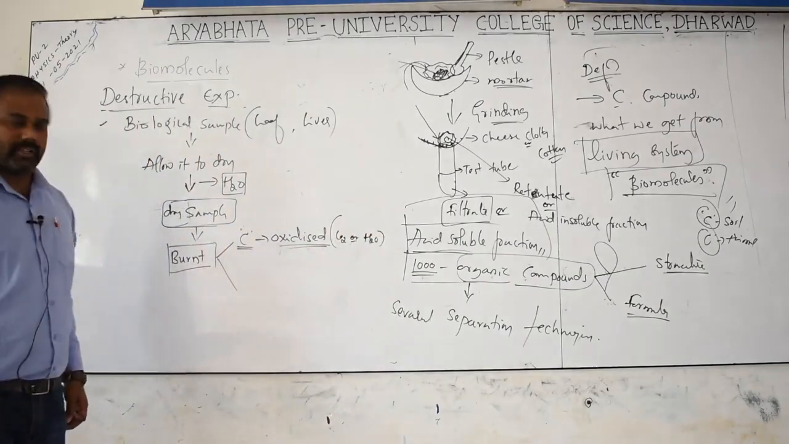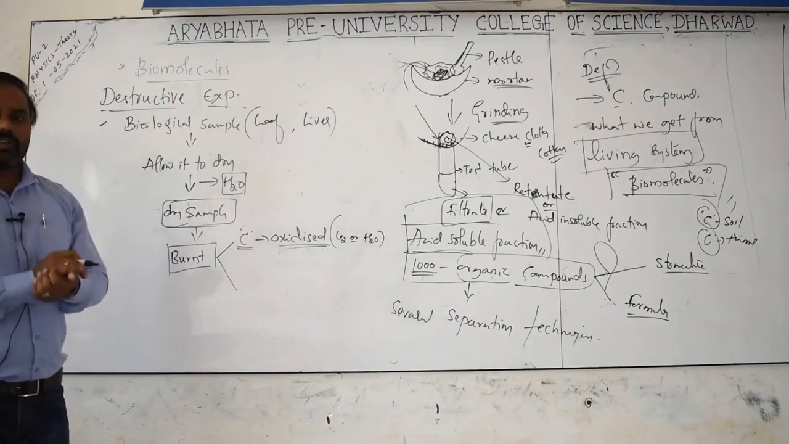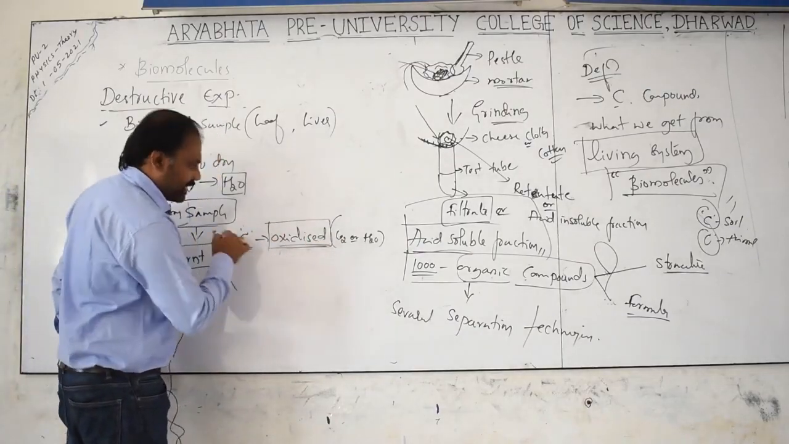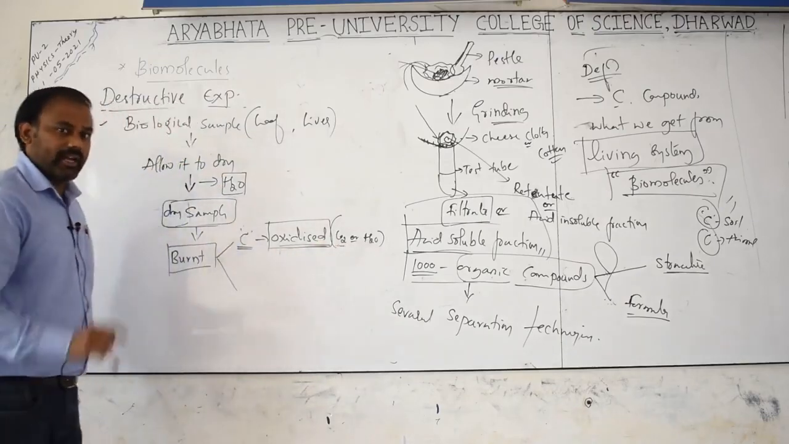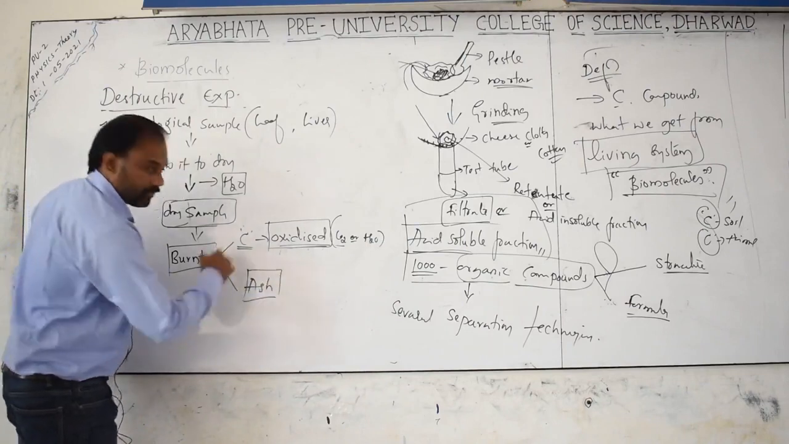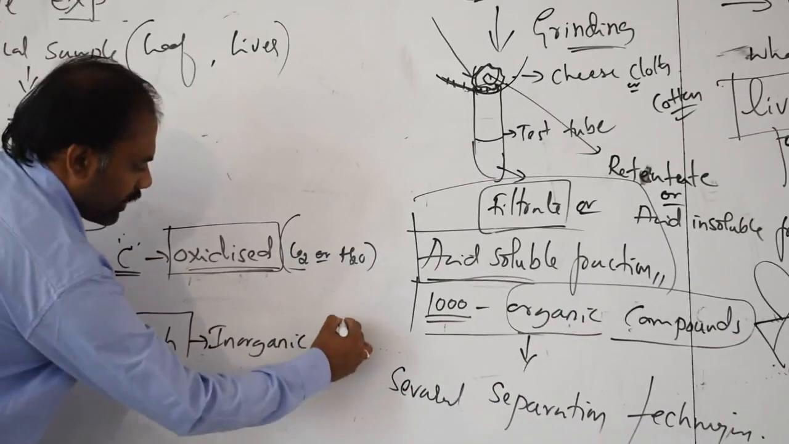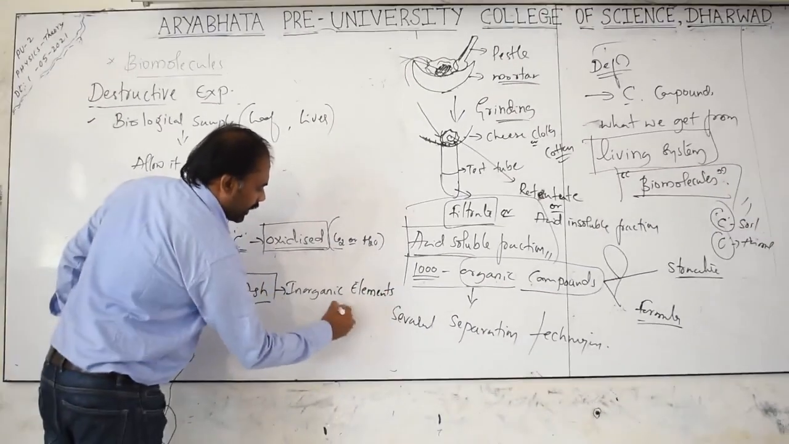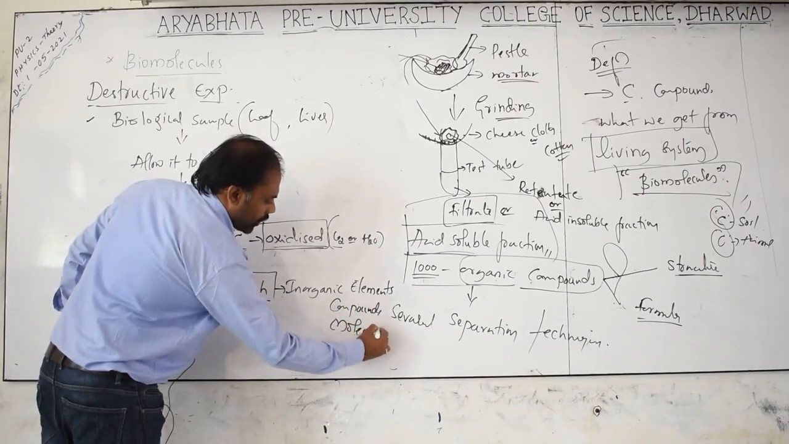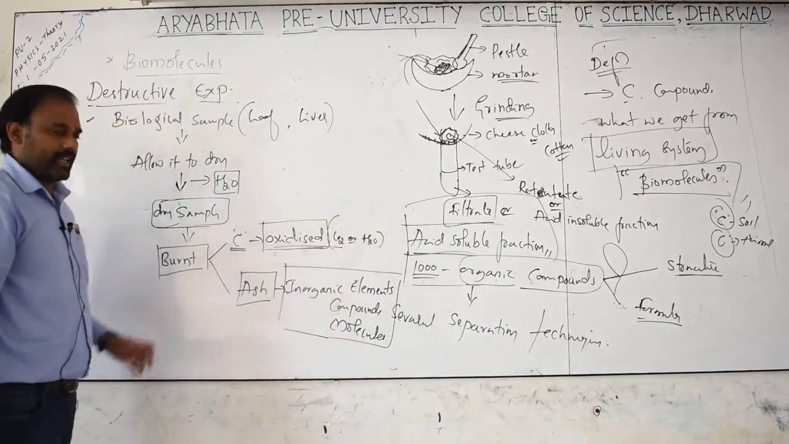Do remember, very important. See the question. When we burn the biological sample, whatever carbon compounds are present in it are oxidized in the form of carbon dioxide and water. At the same time, what we get is called ash. That ash contains inorganic elements, inorganic compounds, and inorganic molecules. Clear my point? This is our second experiment.